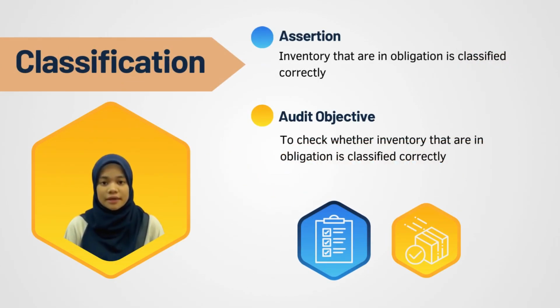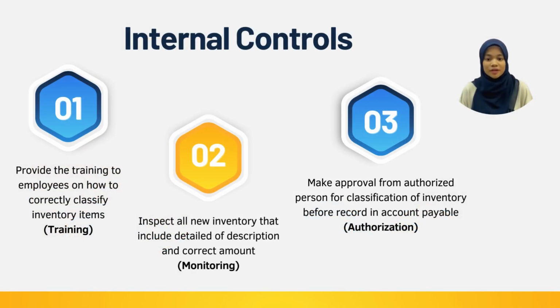The management asserts that inventory that is an obligation is classified correctly. And the audit objective is to check whether inventory that is an obligation is classified correctly. For the internal control, they provide training to employees on how to correctly classify inventory items, and this process is called training. And for monitoring, they inspect all new inventory, including detail of description and correct amount. And lastly, for authorization, they get approval from an authorized person for classification of inventory before recording in accounts payable.